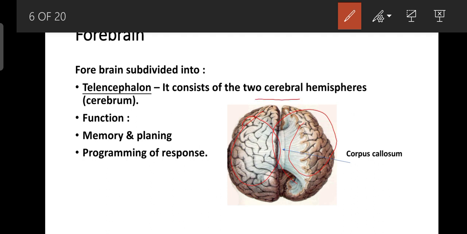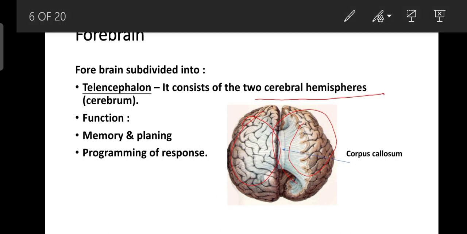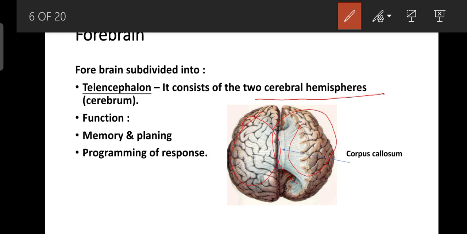These two cerebral hemispheres are known as the cerebrum, and they are interconnected with each other through the corpus callosum. What is the corpus callosum? It is a connector between both cerebral hemispheres, and it also interconnects their information with one another.